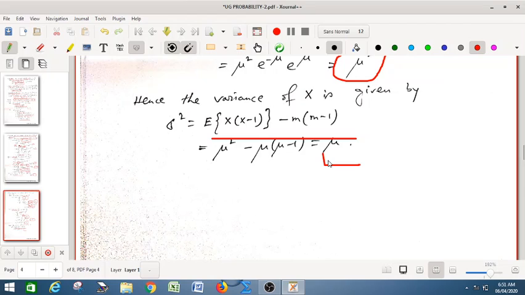So today we finish our class here. This was about the mean and variance of some discrete distributions, and the definition of mean for the continuous case and in the discrete case. So thank you all.